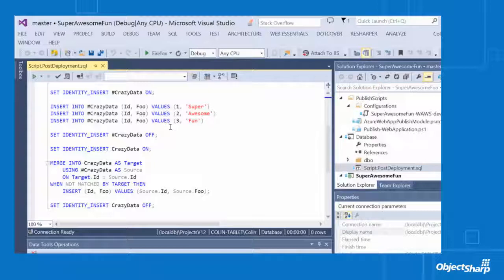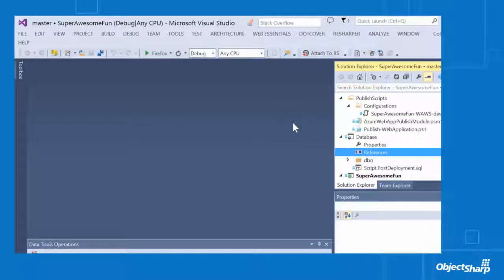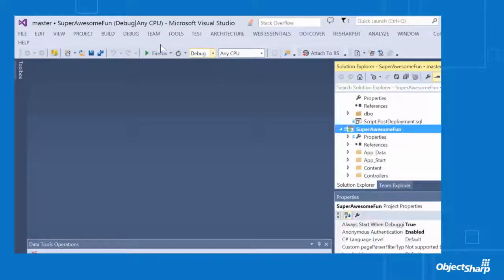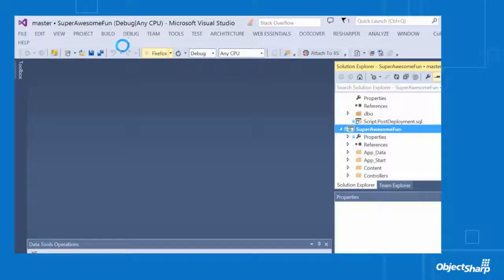But more importantly, do things like roll out seed data. How useful is that when you file new a project and you've got a little bit of sample data in your tables that allow you to get up and running? So we're leveraging the script execution capabilities of the database project along with the merge statement, which I think shipped with SQL 2008. But again, it's one of those kind of hidden secrets of the database world. So now we've got our database deployed.